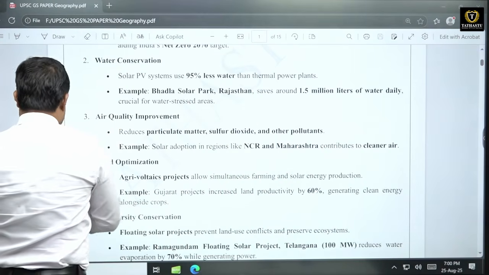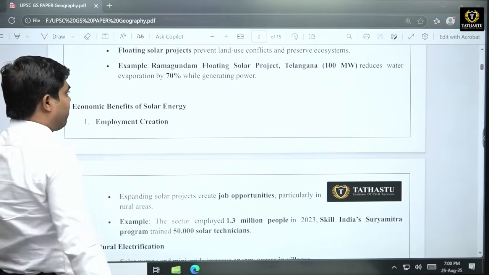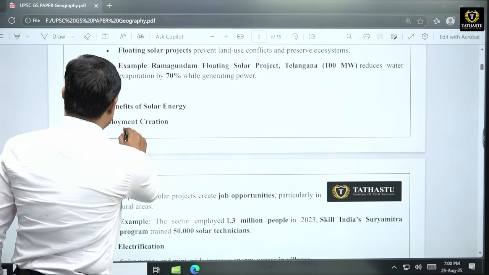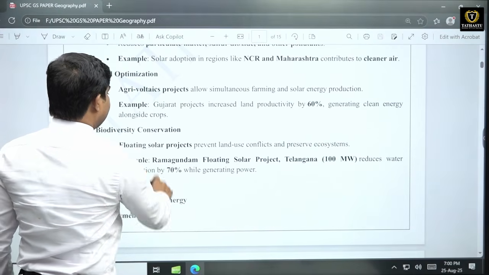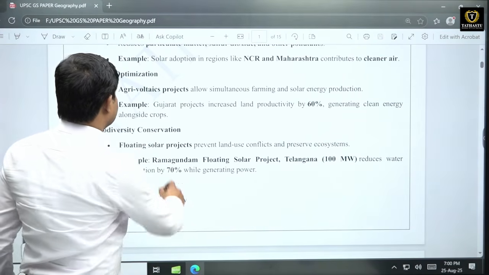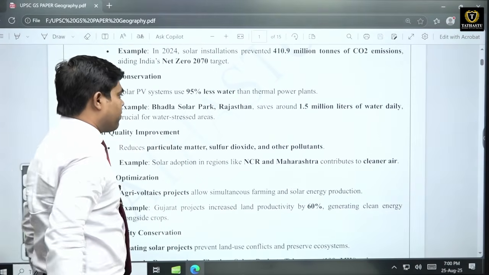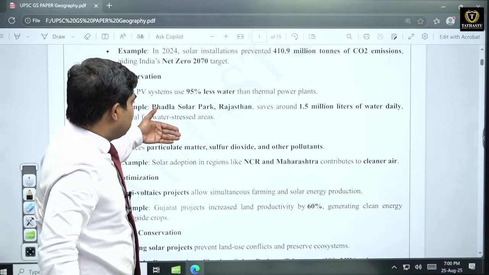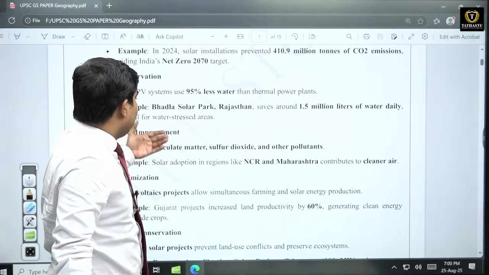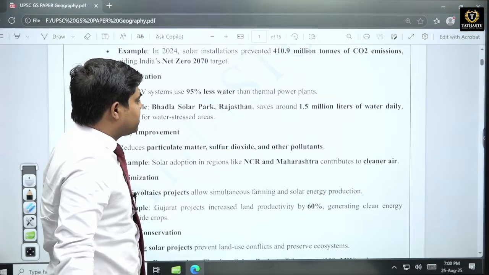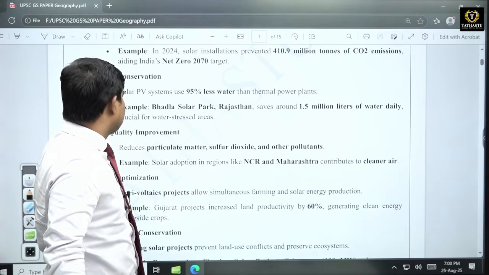So with this, the second portion of this particular question comes, and within this we also need to give proper examples. Like recently there is the Badla solar power plant, the largest. It is in progressive mode, and the Badla solar park will save almost 1.5 million liters of water daily. So water conservation will also be there.